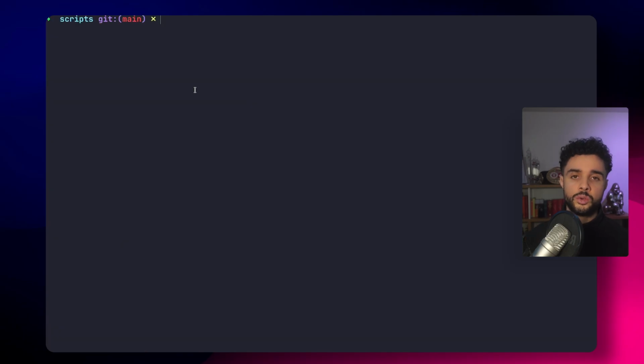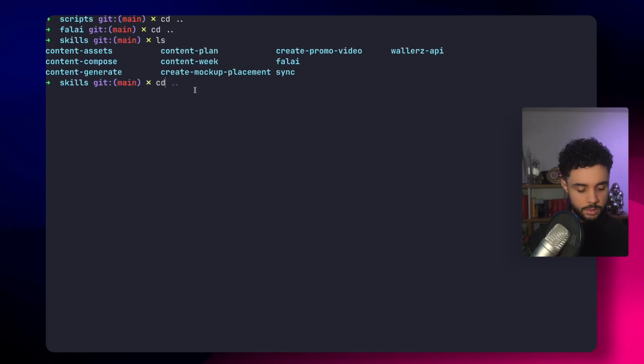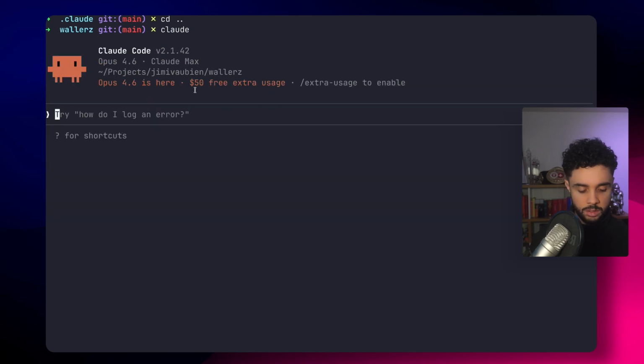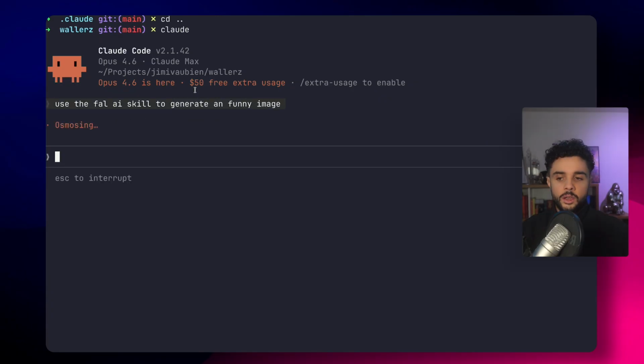So now I will show you quickly how Claude interacts with this kind of script. Here I will launch Claude, and I will ask it to use the fal-ai skill to generate a funny image. And now we can take a look.